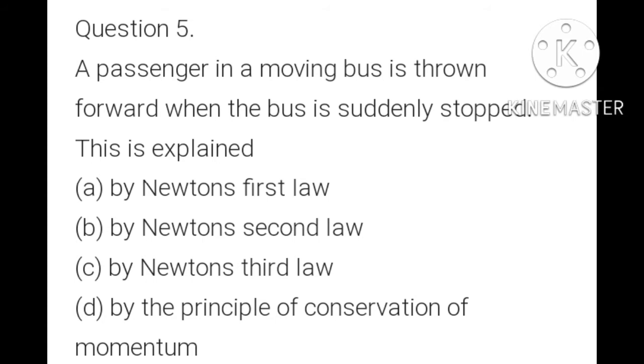It comes to rest along with the bus, while the upper part of the body continues in motion. Due to the inertia of motion, the passenger falls forward. We know that Newton's first law is also known as the law of inertia. So in this question, A option is the correct option. A passenger in a moving bus is thrown forward when the bus is suddenly stopped. This is explained by Newton's first law.